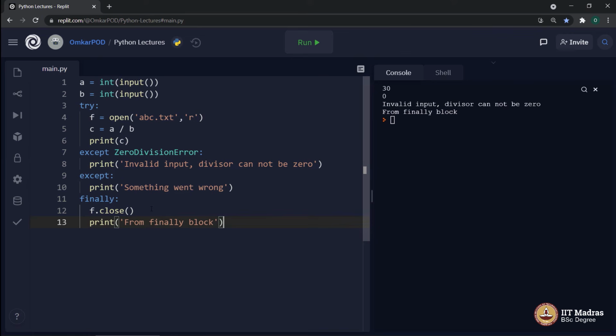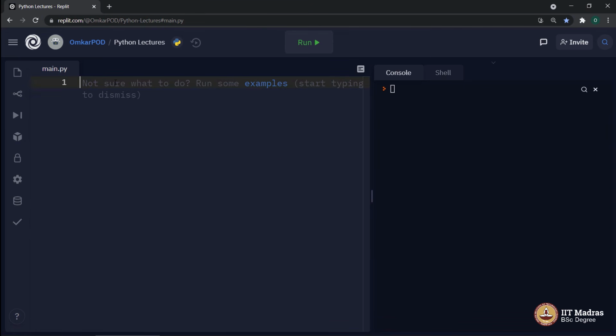Alright. I hope you all must have understood this concept of exceptions. So now let's move to a completely different type of exception, a type of exception which doesn't exist in Python. As I said earlier, in Python there are roughly around 30 such exception classes or exception types which we can use with the except block. But what if I want to create an exception of my own with some condition which I want? And that is why I said, let's explore some exceptions which are not even known to Python.